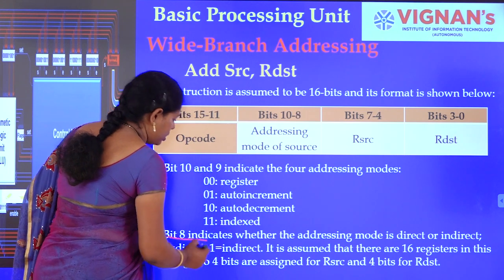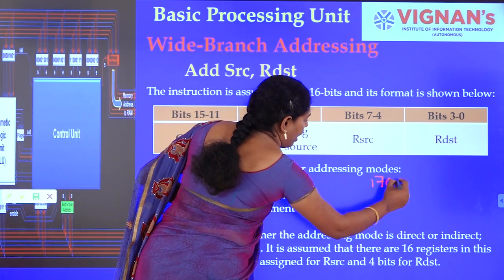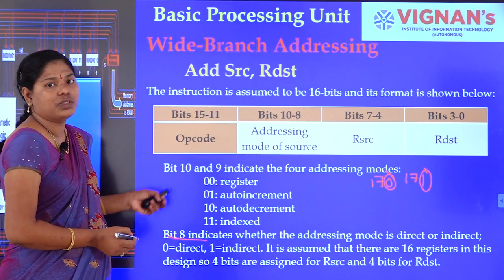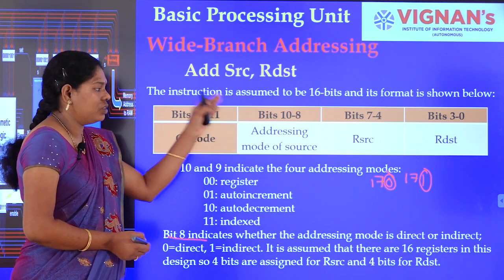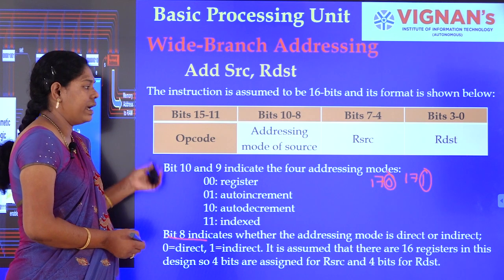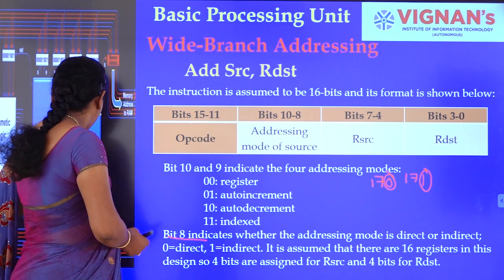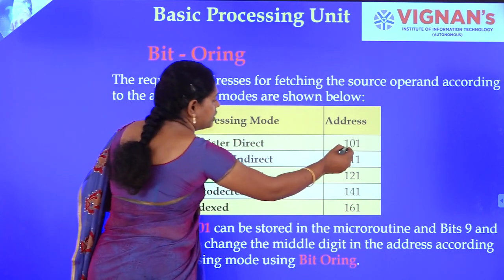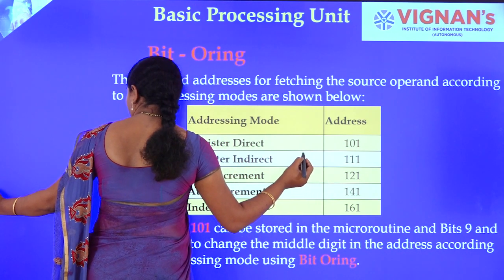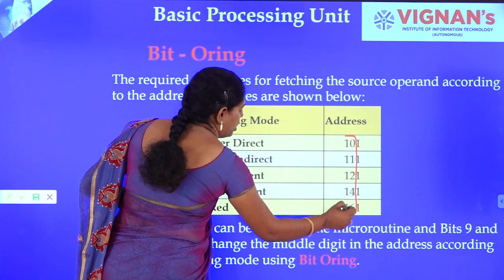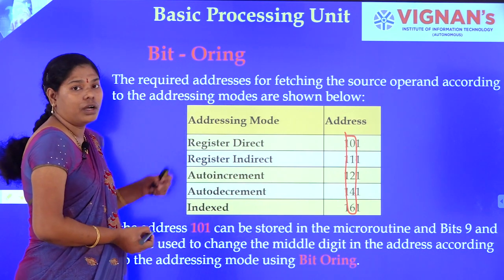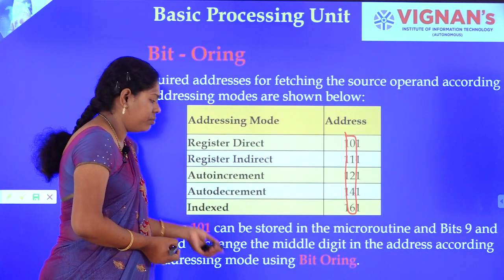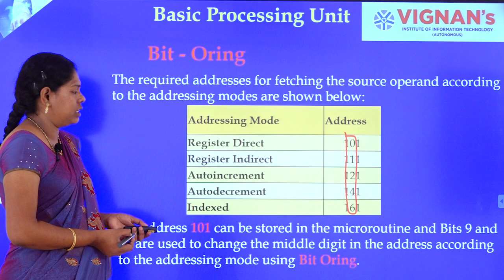For bit 8, we are choosing the addresses 170 and 171. This bit is nothing but the 8th bit of this. By this we are switching the addresses from 170 to 171, and 170 to 170, that is, direct and indirect. Okay, these are the addresses for register direct, the center bit. The center bit will be the change of addresses for direct or indirect, and at the same time for different addressing modes. These can all be generated by using the bit ORing technique.